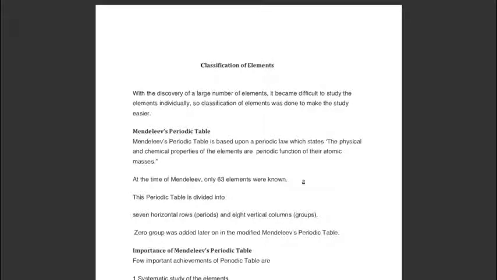He arranged elements in a table and hence the table is known as Mendeleev's periodic table. He gave a law for the arrangement of elements. That law is known as Mendeleev's periodic law. According to this, the physical and chemical properties of elements are periodic function of their atomic masses. That means when we arrange elements in the increasing order of their atomic masses, then after a certain interval, properties repeat themselves, and of course these properties depend upon their atomic masses.